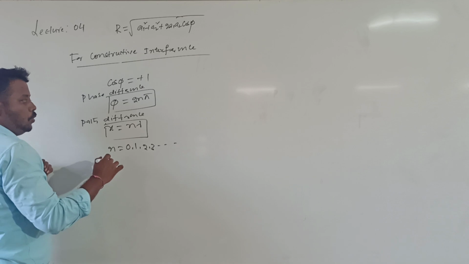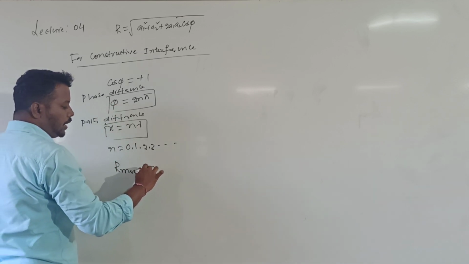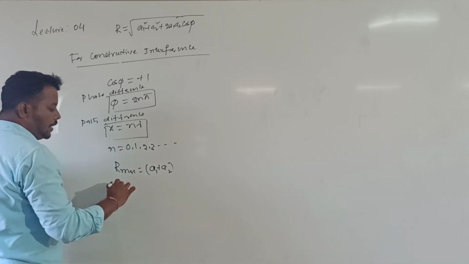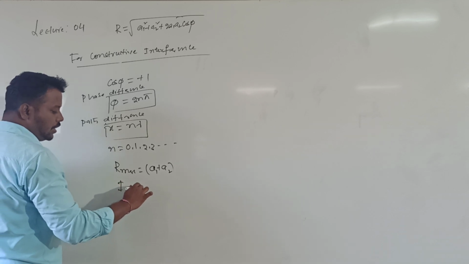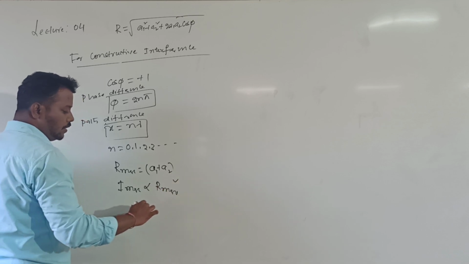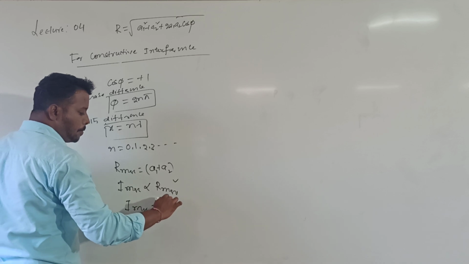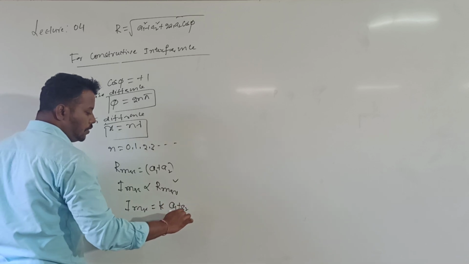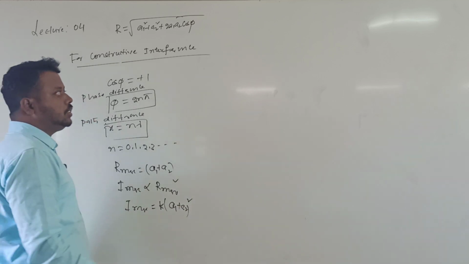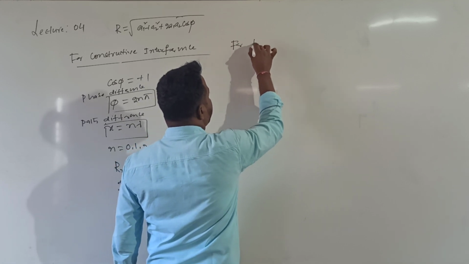Whenever there is constructive interference, R maximum will be A1 plus A2. And I maximum for constructive interference is directly proportional to R maximum square. So I maximum is equal to K into R maximum square, that is, K into A1 plus A2 whole square. This is for constructive interference. Now today we will continue with destructive interference.